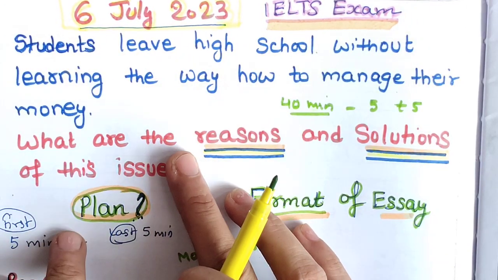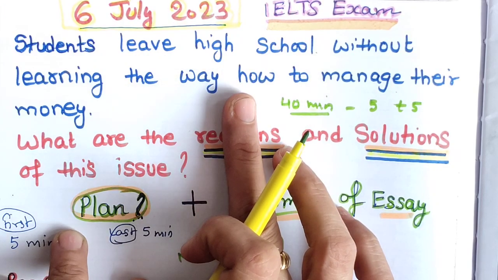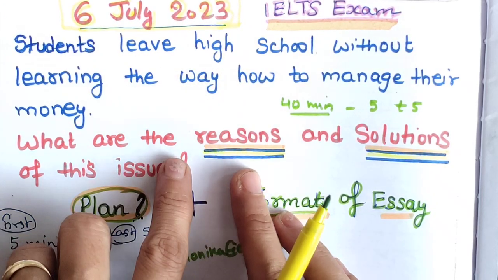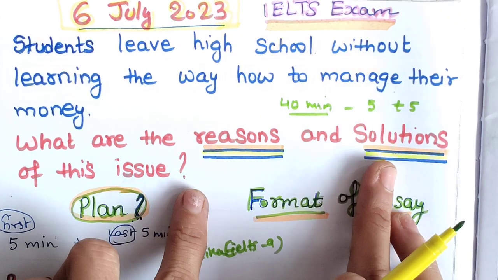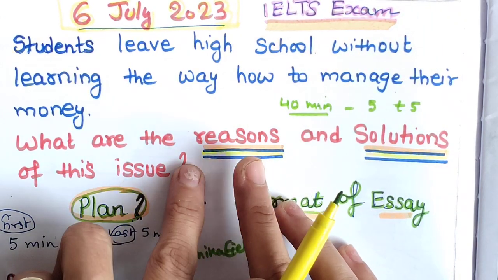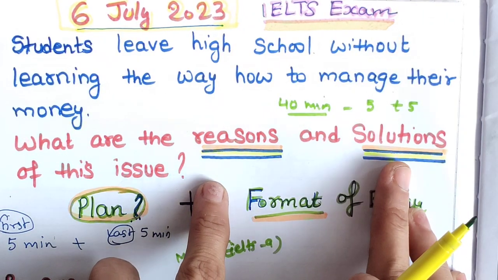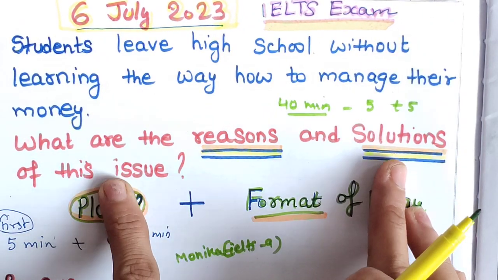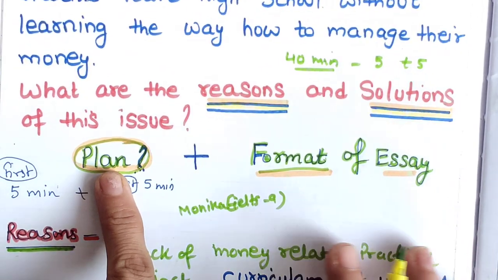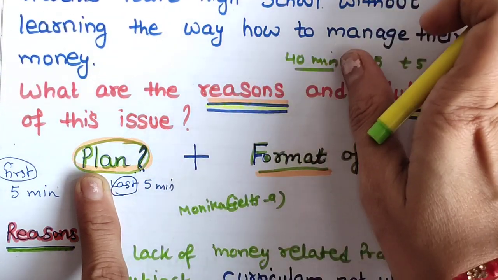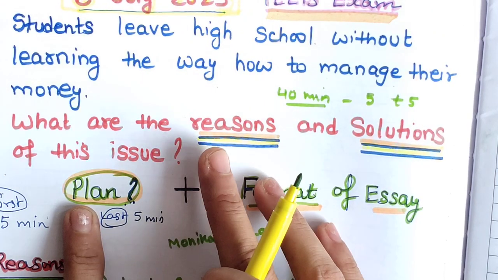Okay, so they have given you a problem, and the examiner is asking for reasons and solutions. First we will think about the reasons why it is happening, and then we will try to give some solutions to this issue. So for planning, as I told you, read the question statement 5-6 times and analyze it.